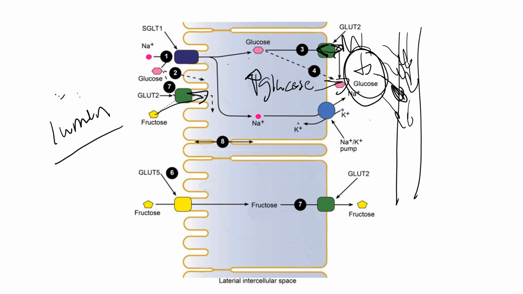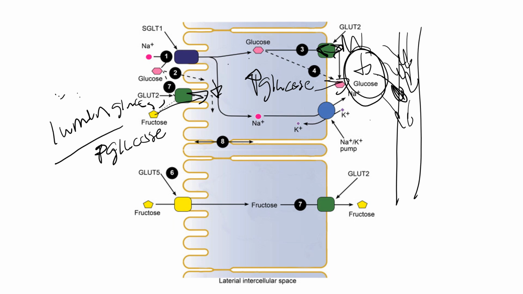Because relatively speaking, you're moving glucose from a high concentration in the lumen into a low concentration in the epithelial cell, so we can use facilitated diffusion.